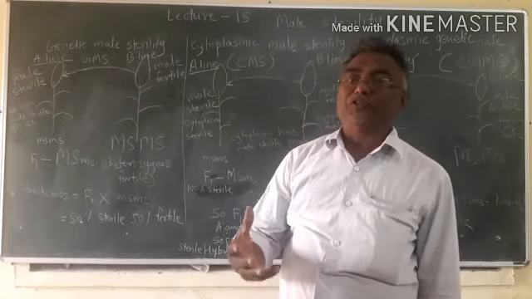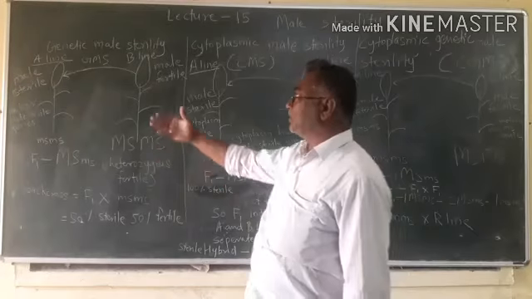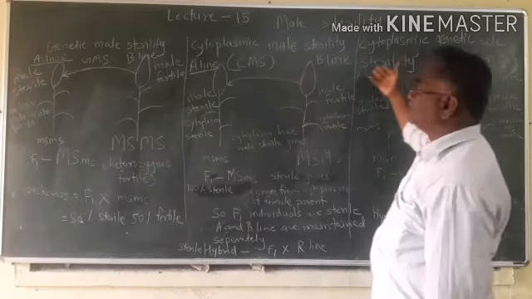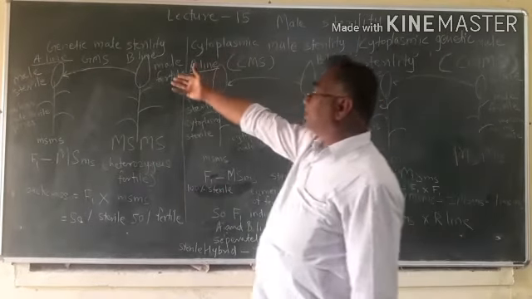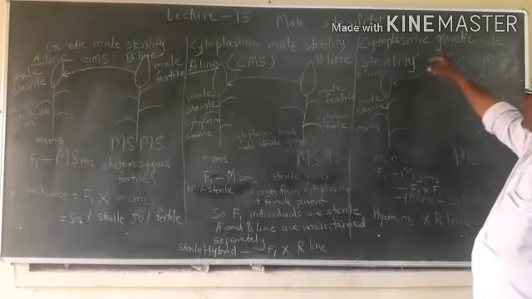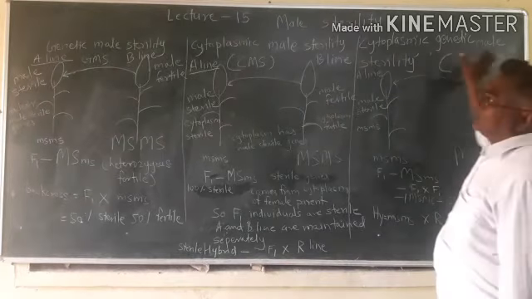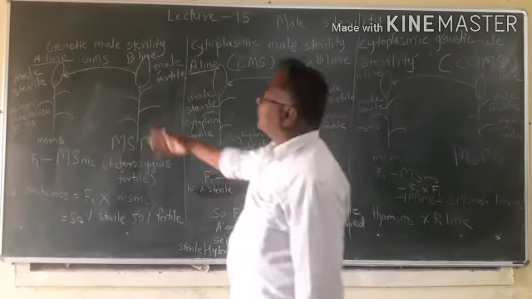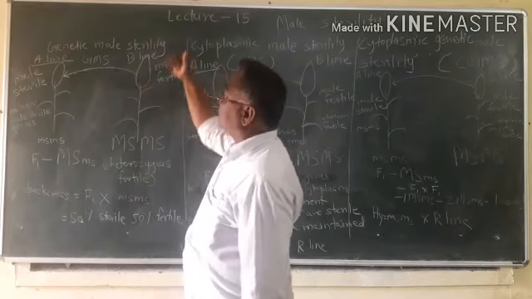We must know the difference between these 3 male sterilities: genetic male sterility, cytoplasmic male sterility, and cytoplasmic genetic male sterility. So first we will see genetic male sterility.